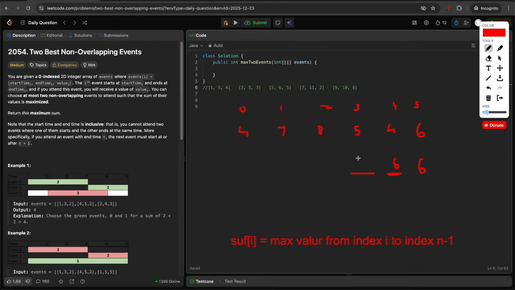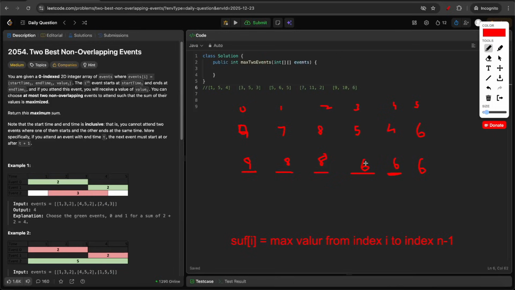Now suffix of 3 will be max of these three elements, which is again 6. Next, we have suffix of 2, which will be max of all these elements, which is 8. And here we'll again have 8. And maybe if we have a 9 here, then here we'll have 9.